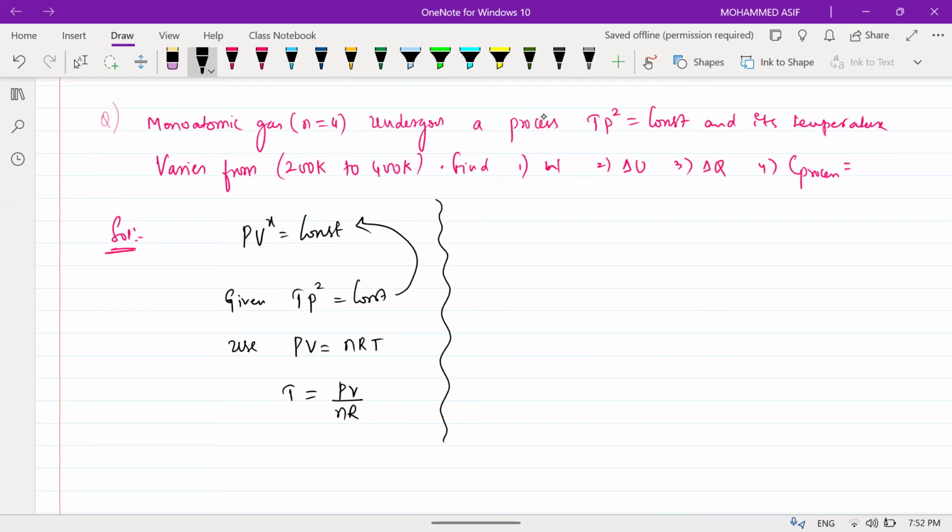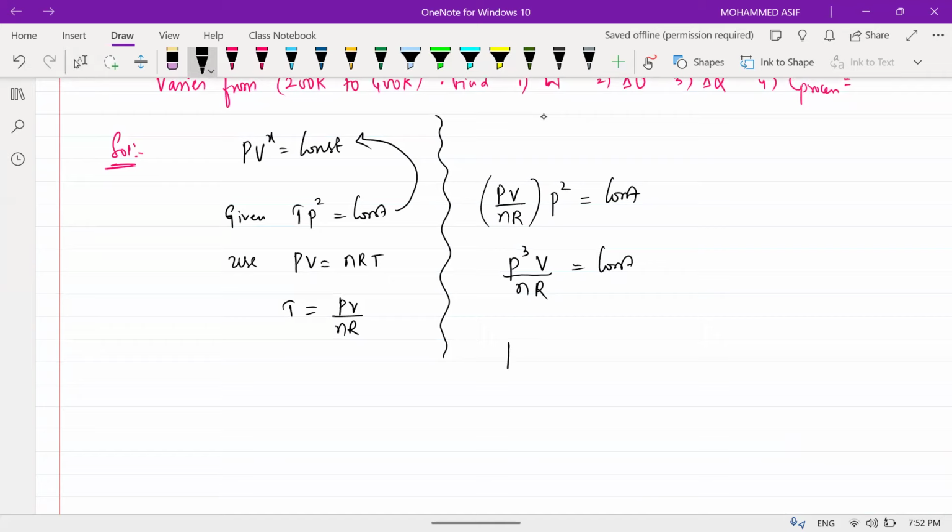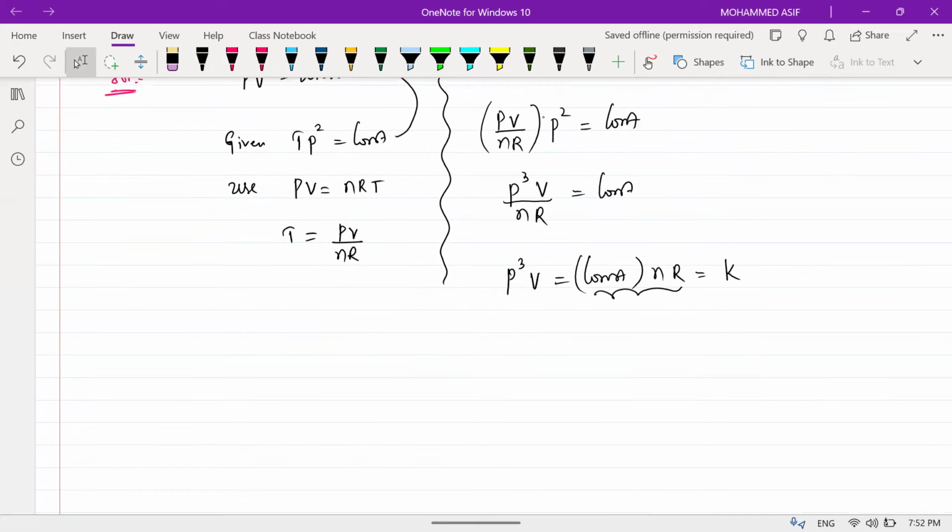Now substitute the value of T in the given equation. In the place of T, this will be PV divided by nR, into P square, equals constant. So P square into P will be P cube into V divided by nR, equals constant. So now this becomes P cube V equals constant times nR. This will again be a big constant K, because n is a constant and R is a constant. So this total constant I am taking as K. K is again some constant. Am I clear?